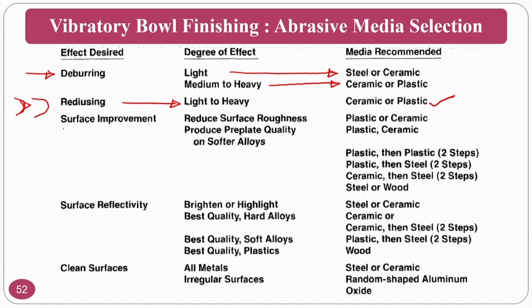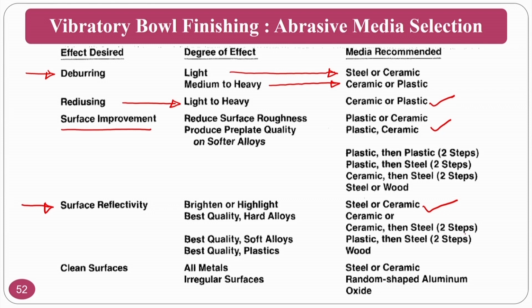For surface improvement, reducing the surface roughness and producing a quality surface, you have to go for plastic or ceramic. For surface reflectivity, that means if I want a shiny surface, for that purpose steel or ceramic you can go for brightening or highlighting.